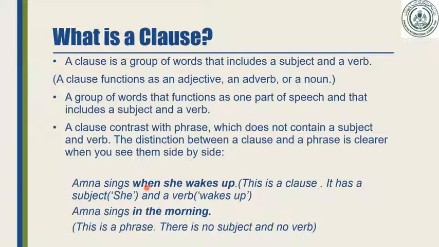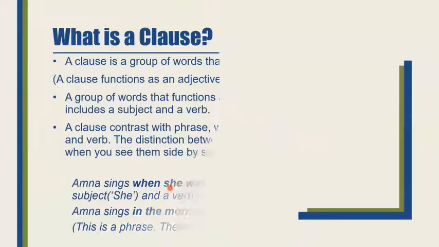So if we say "when she wakes up", it is not giving a complete sense. But when we add another part, "Amna sings", with this part, then it will give complete sense. Amna sings when she wakes up. That is why I say a clause is a group of words which does not give a complete sense by itself, but depends on the sentence for the full meaning. Even though the verb is present and the subject is present, it is not able to give the complete sense. Dear students, that was about the clause.